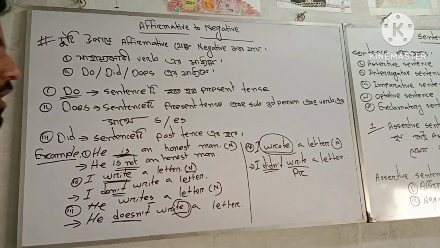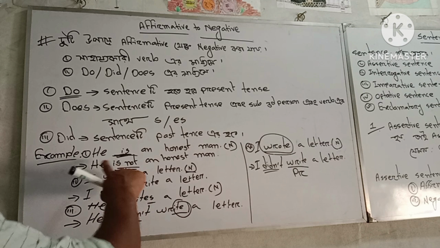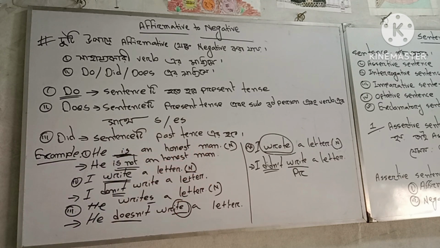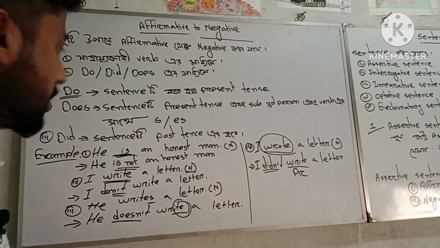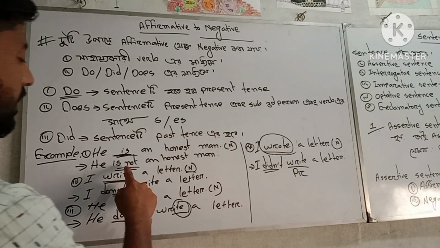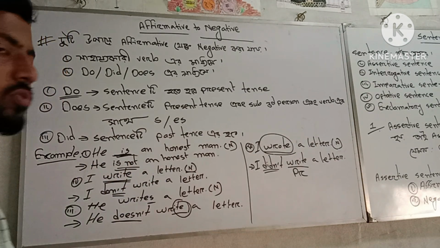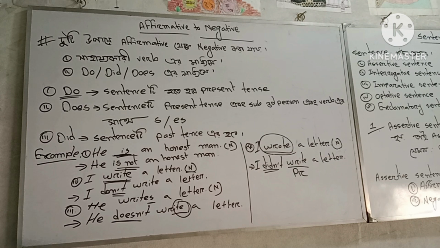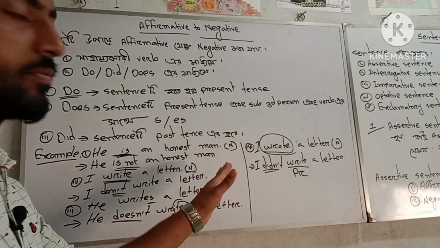If we want to translate affirmative to negative, we use is with not: he is not an honest man.